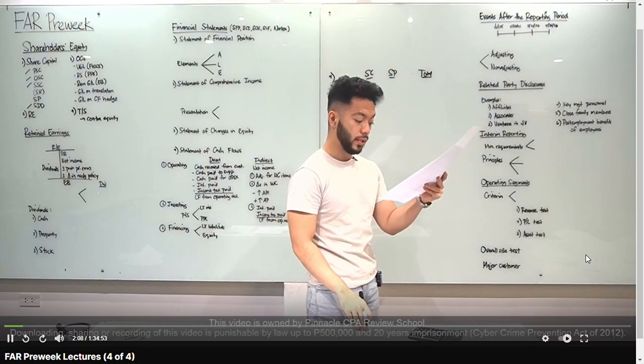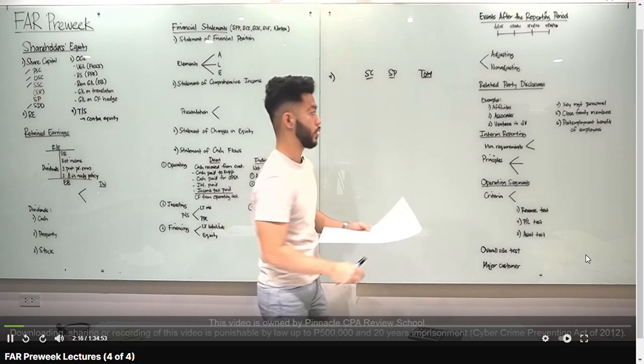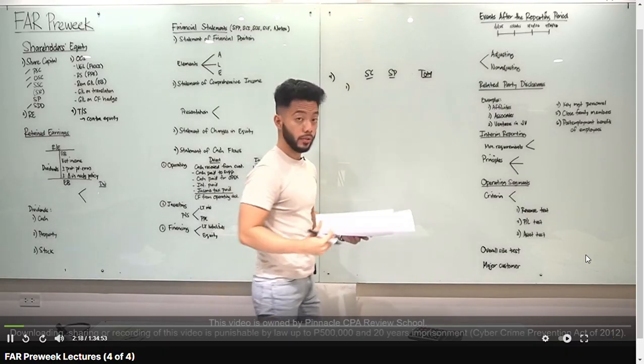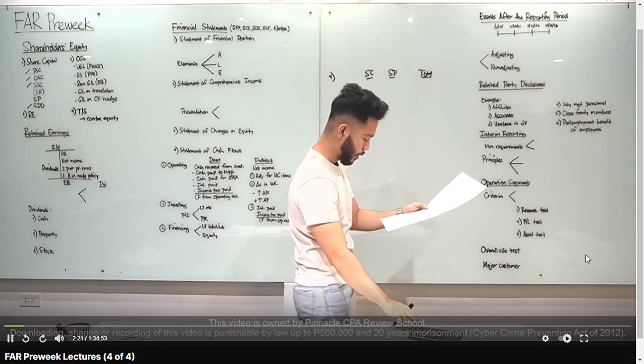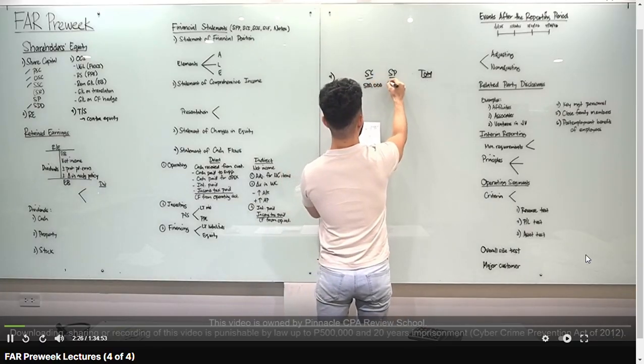During the current year, the entity had the following transactions. Issued 10,000 shares at 70. So, ibig sabihin, 10,000 times 70, cash na na-receive natin is 700,000. So, ganito gagawin ko dyan. Debit cash, 700,000. Credit share capital, which is at par value, 10,000 times 50, 500,000. Difference, alam natin class, sa share premium yan, 200,000.